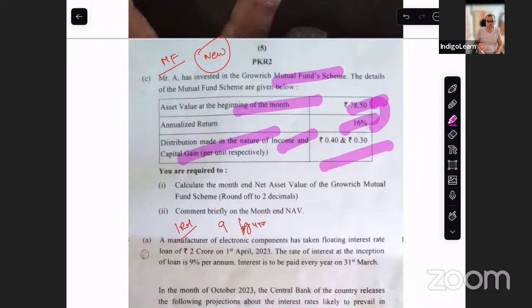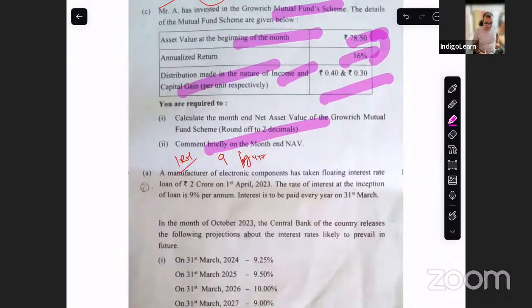This is slightly new, but I don't think this is also fairly simple. And they've asked, comment briefly on month-end NAV. So what does month-end NAV comprise of and all of that? It's a fairly simple question, nothing new. This is one new question that has come up.